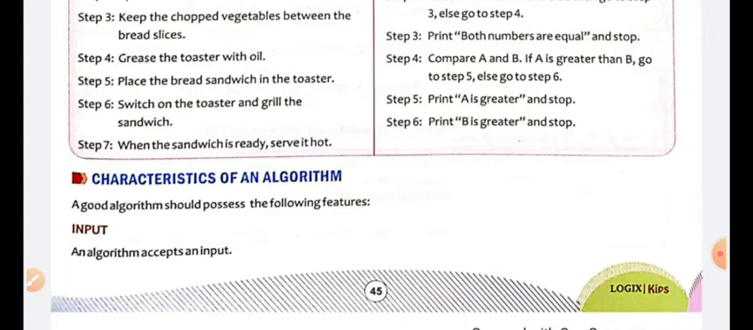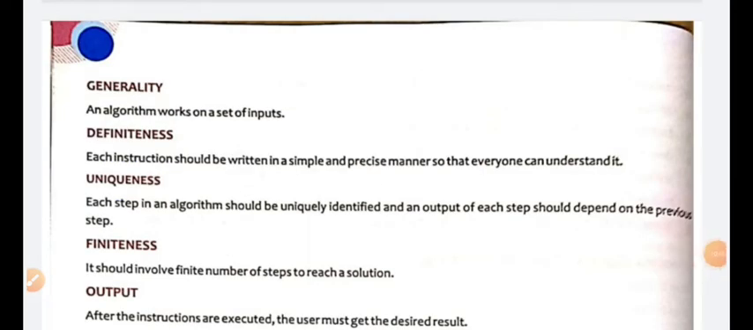Next, characteristics of an algorithm. A good algorithm should possess the following features. What are these features? Input: an algorithm accepts an input. Then, generality: an algorithm works on a set of inputs. Definiteness: each instruction should be written in a simple and precise manner so that everyone can understand it. Uniqueness: each step in an algorithm should be unique.